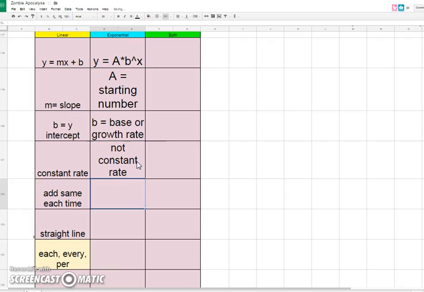Exponential functions are not constant rates, which means that it is not a straight line, it's a curvy line. Okay, and exponential functions do not add the same amount each time in the y variable. They multiply the y variable by the same amount.